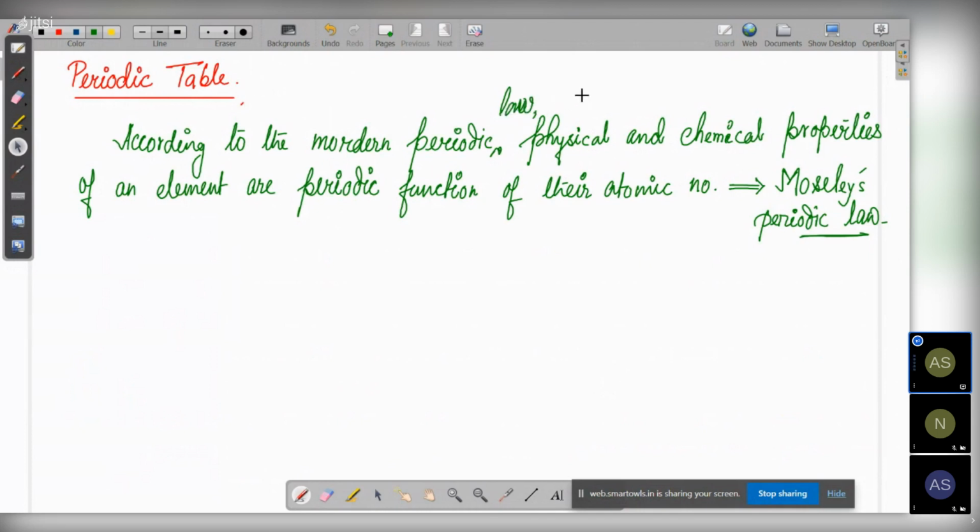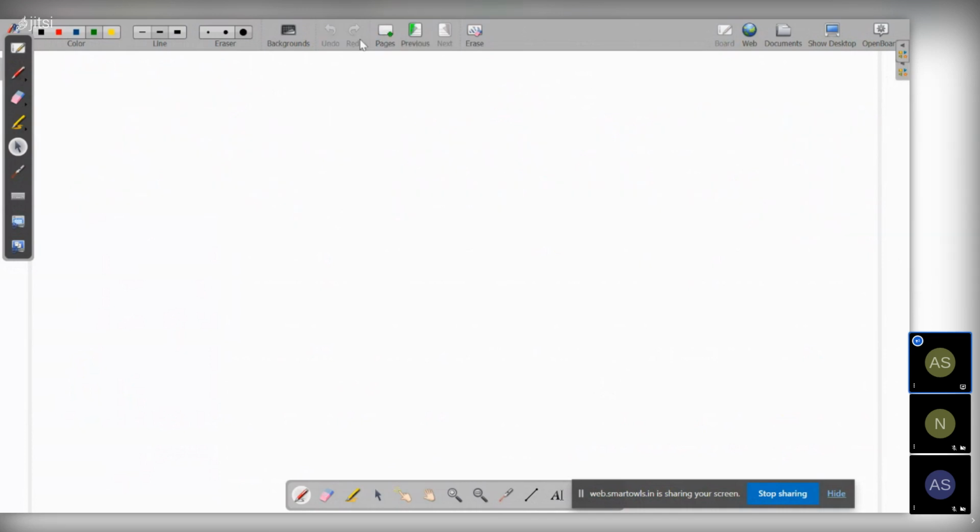Okay. So now, since we are doing the periodic table, what we now need to do is write the entire periodic table. Let's write it down. How many periods are there in a periodic table? There are a total of 7 periods. And how many groups are there in the periodic table? 18. So there are 18 groups. Let's draw them first.